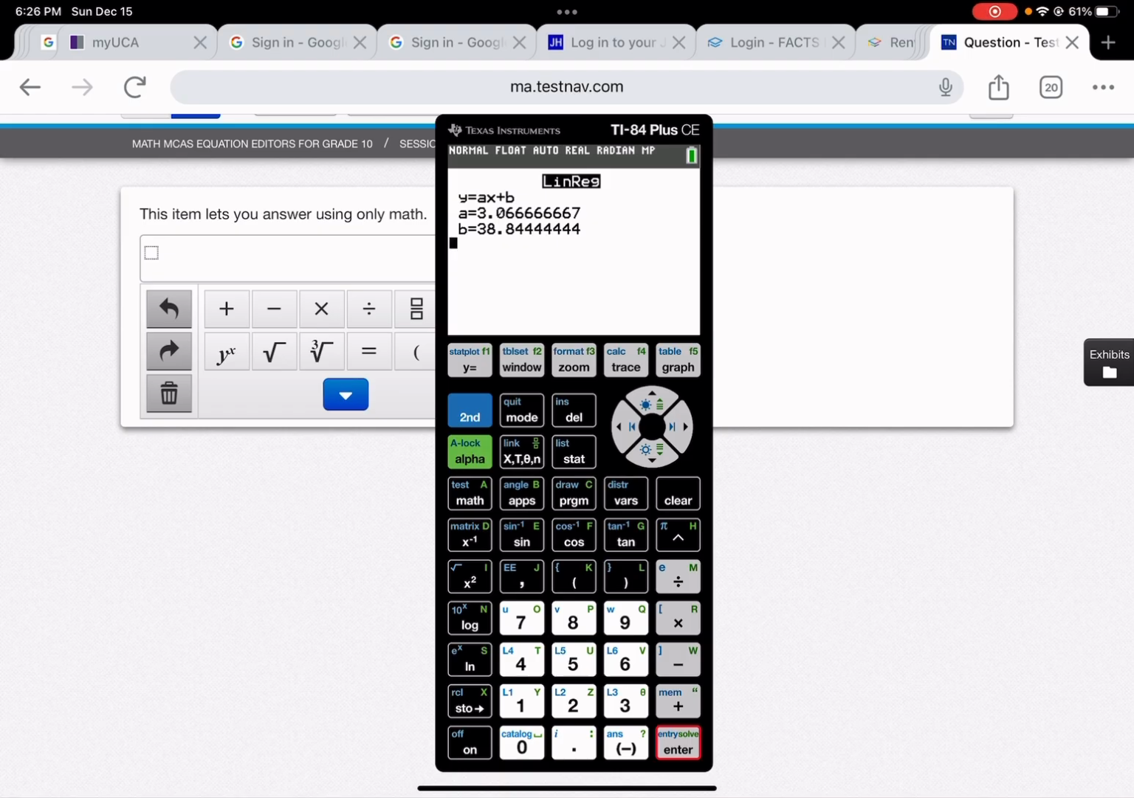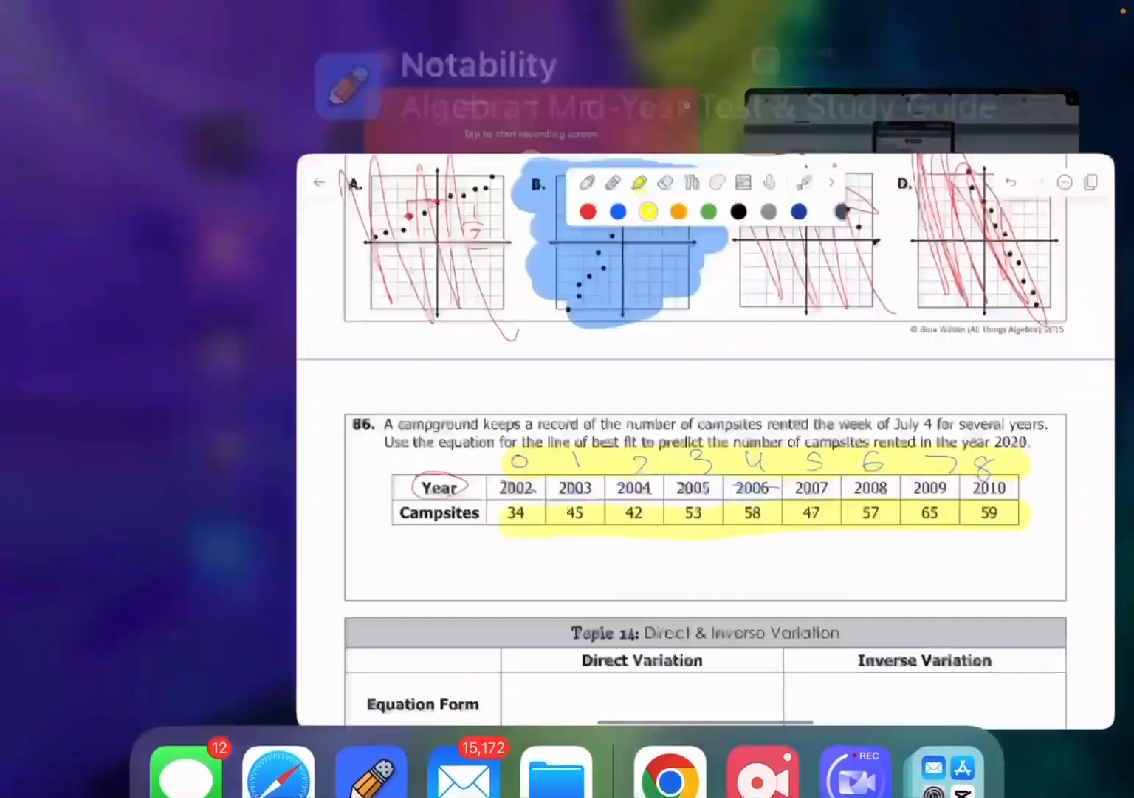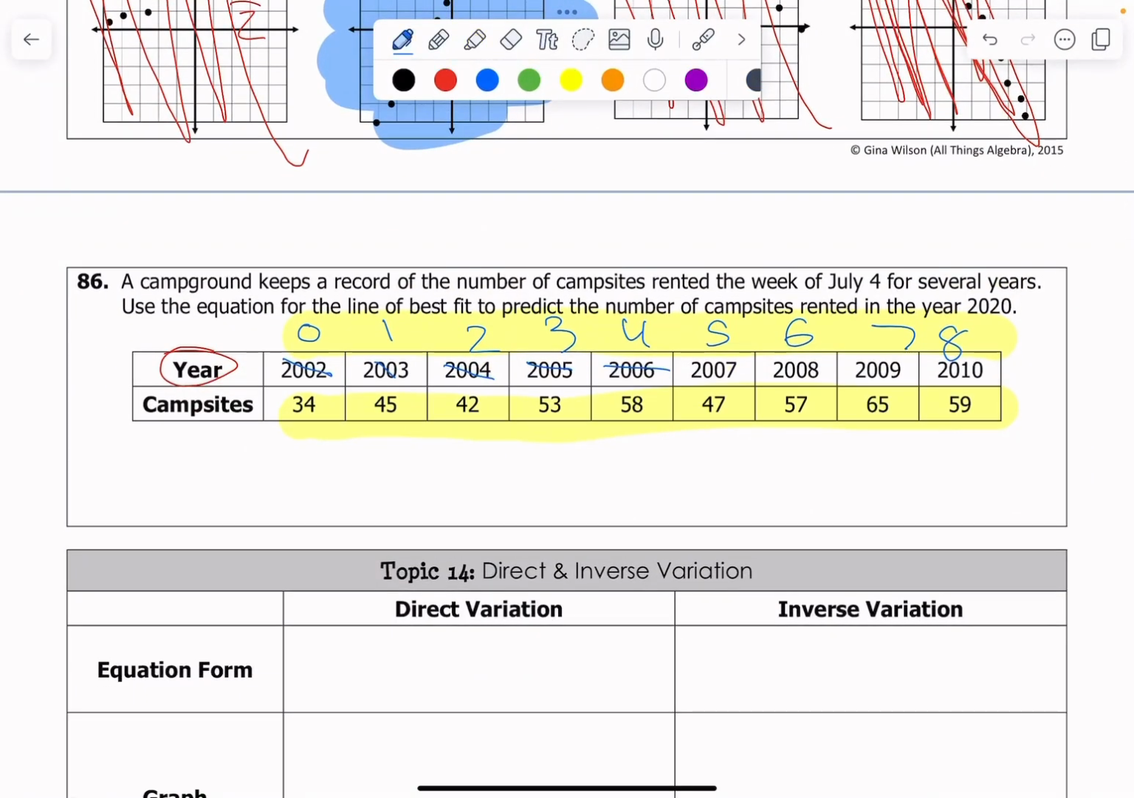It gives me an equation in slope-intercept form, our favorite form. And it says y equals ax plus b. Our a is our slope, our b is our y-intercept. Let's take that information and let's actually go solve some problems with it, okay? So the equation it gave me was y equals 3.07x plus 38.8.